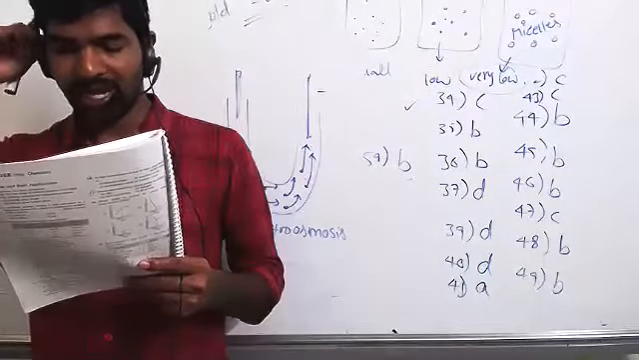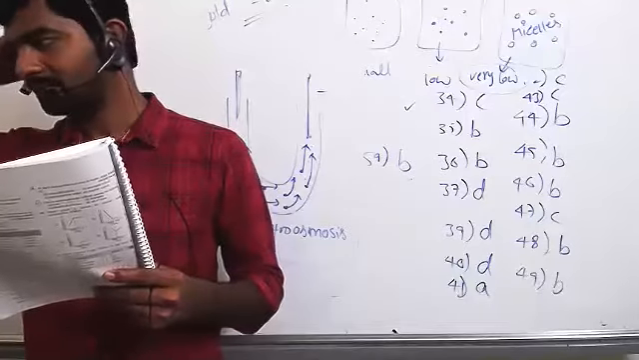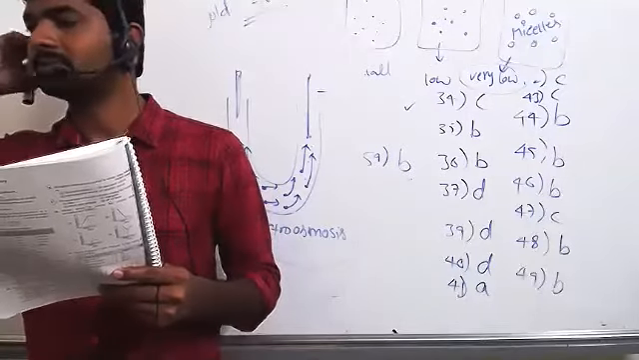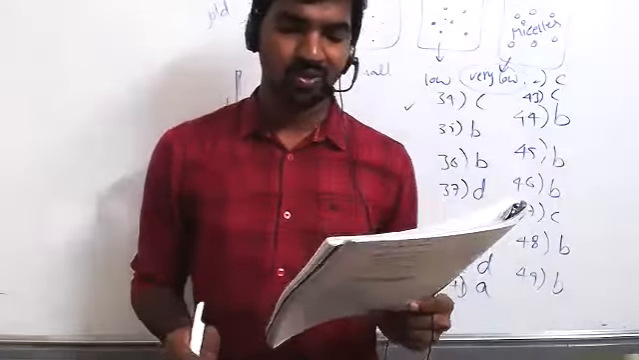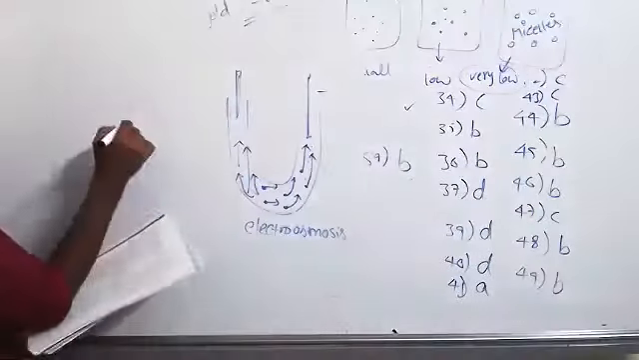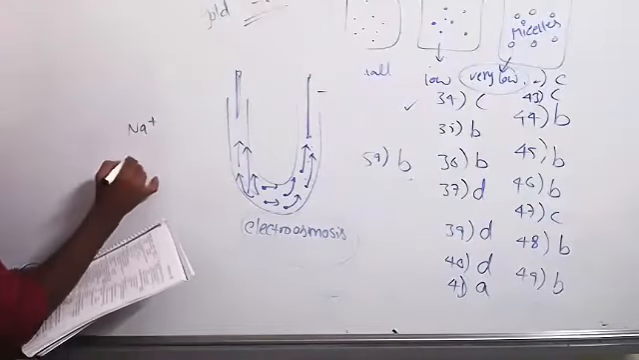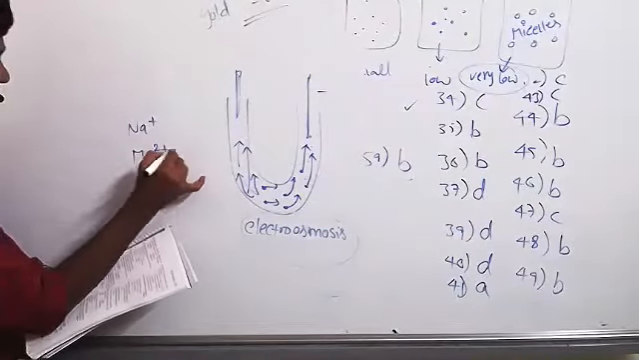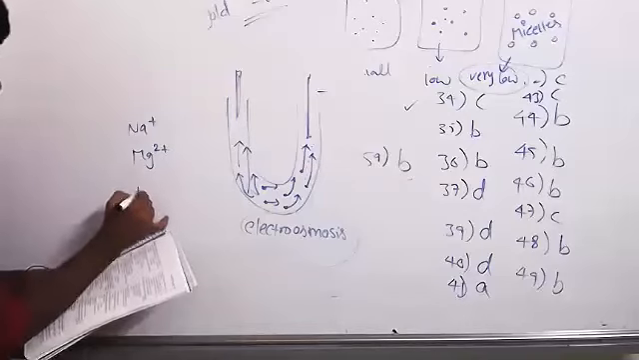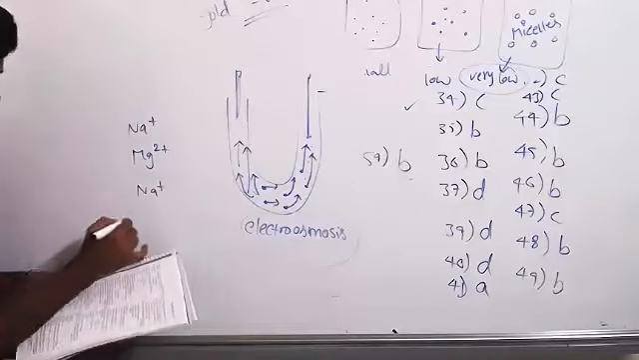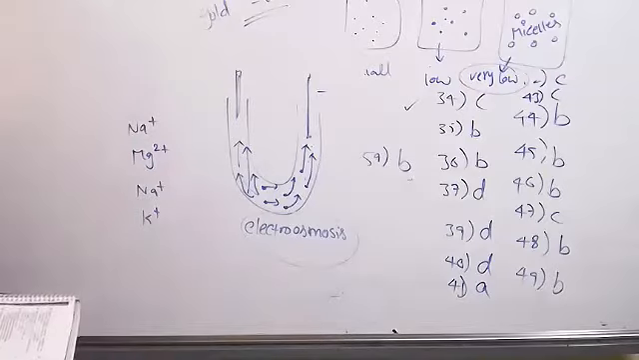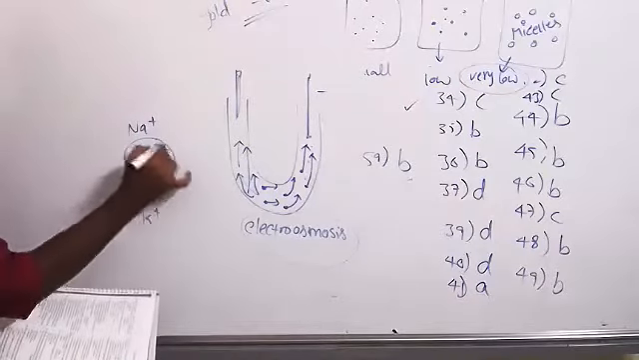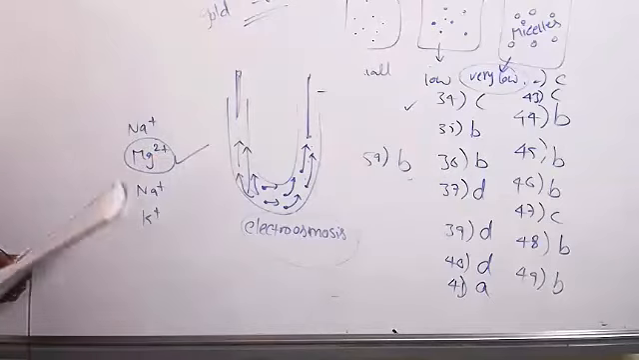Which metal ion has the highest charge? Sodium has only plus one charge. Option B, magnesium has 2 plus. Option C, sodium, Na plus only. Option D, K plus one. Which one has the higher charge? Magnesium. Yes, magnesium is the correct answer.